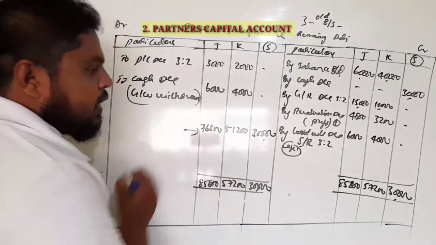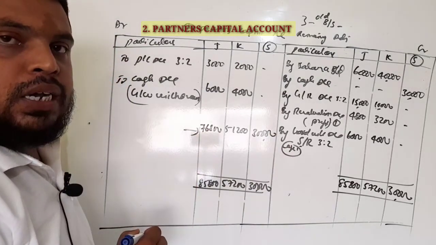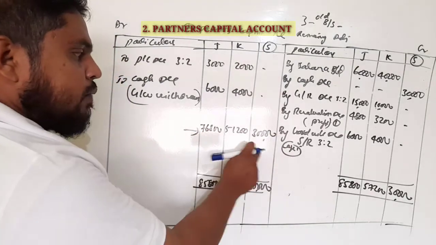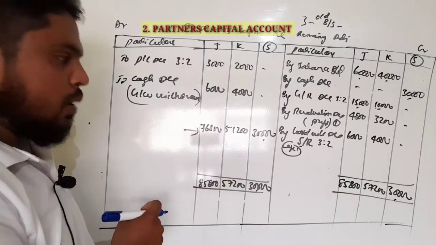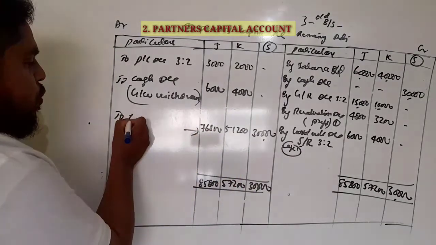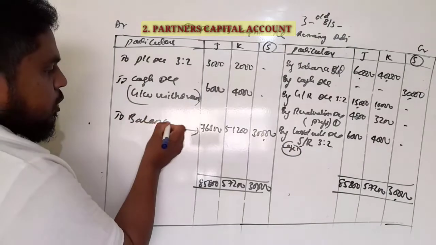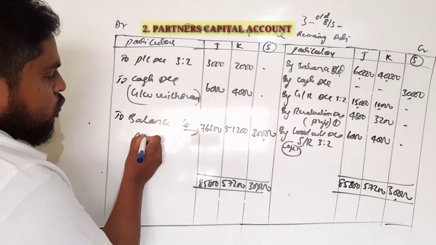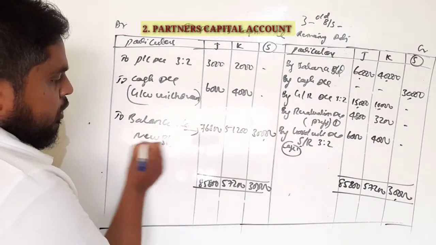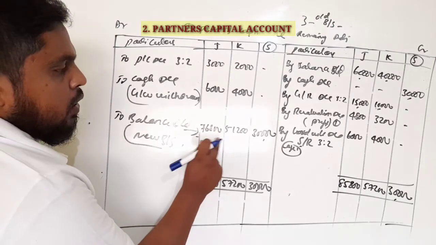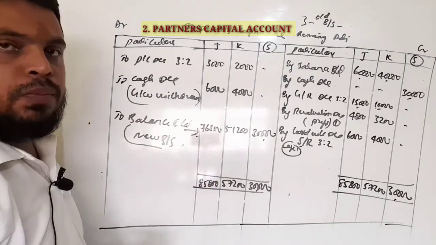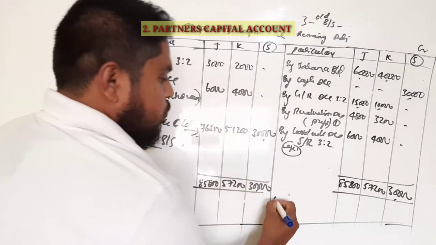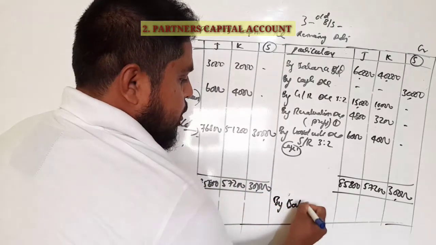So this is the final balance of the partners. So this will be considered as the capital of the partners. So this is transferred to the next step. So that is a transfer to the new balance sheet. So this will be the capital of the partners. Now this amount we have to transfer to the balance sheet.